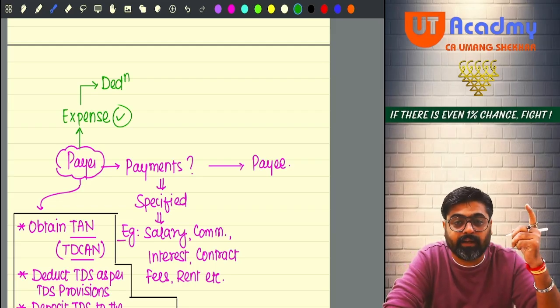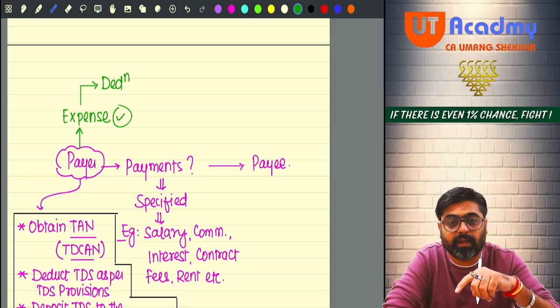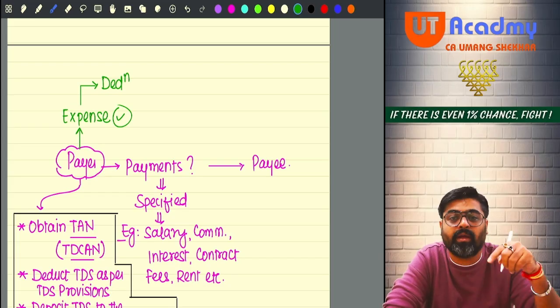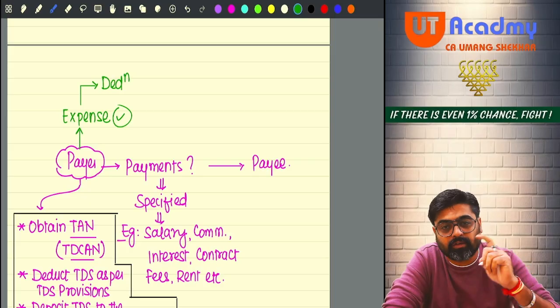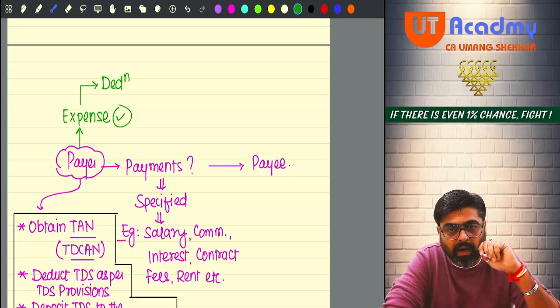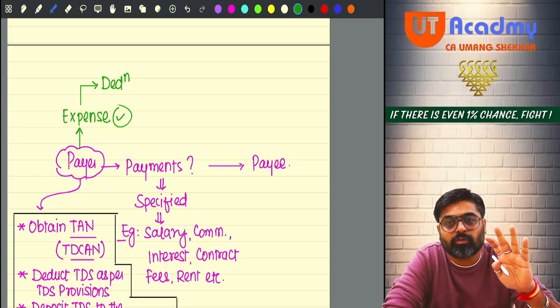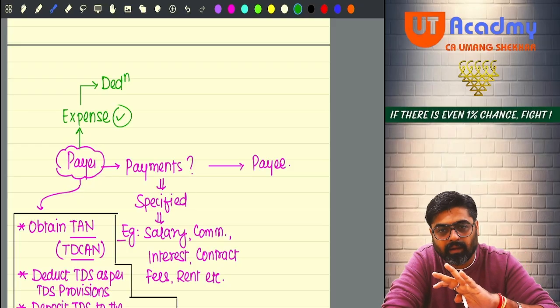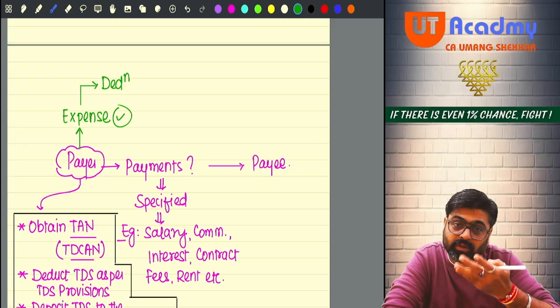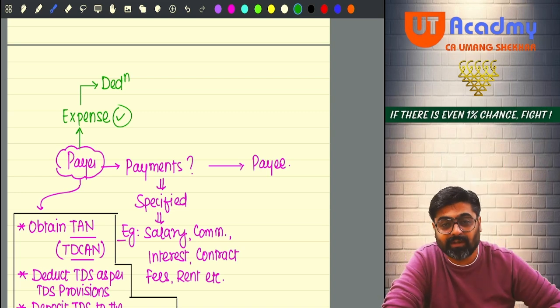Under various heads. Some payments will be allowed under the PGBP head, some payments will be allowed under the IFOS head, some payments will be allowed under the house property head. Yes or no? So the payments which you are making are your expense, which we are going to allow you in the form of deduction. Yes or no?